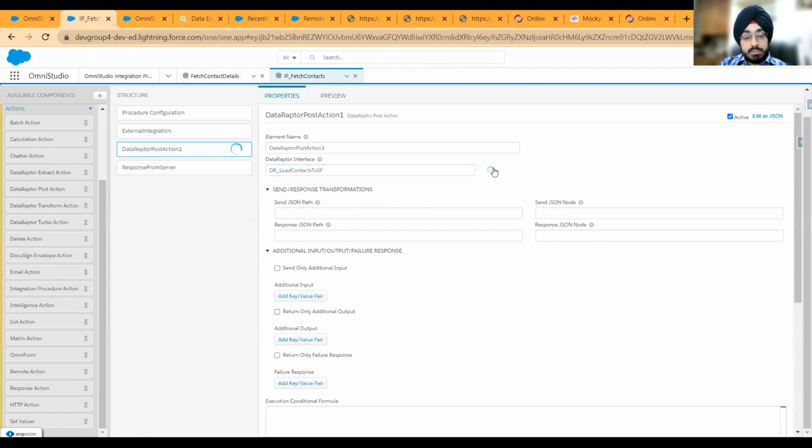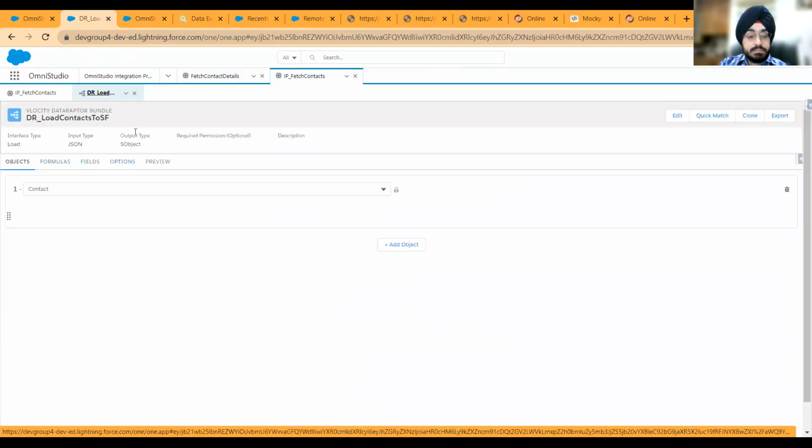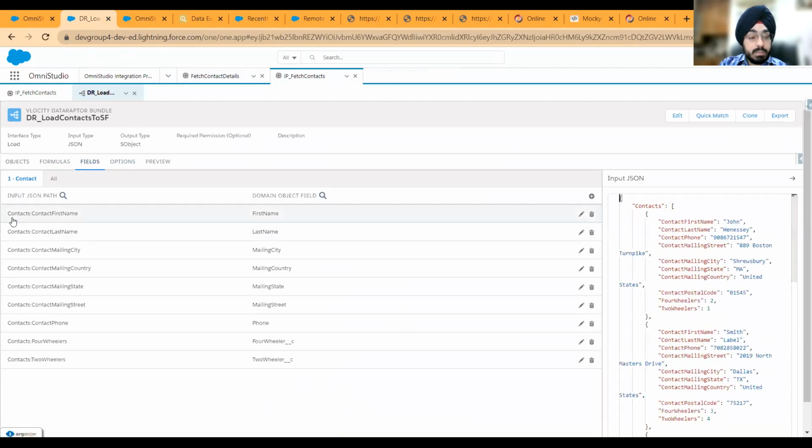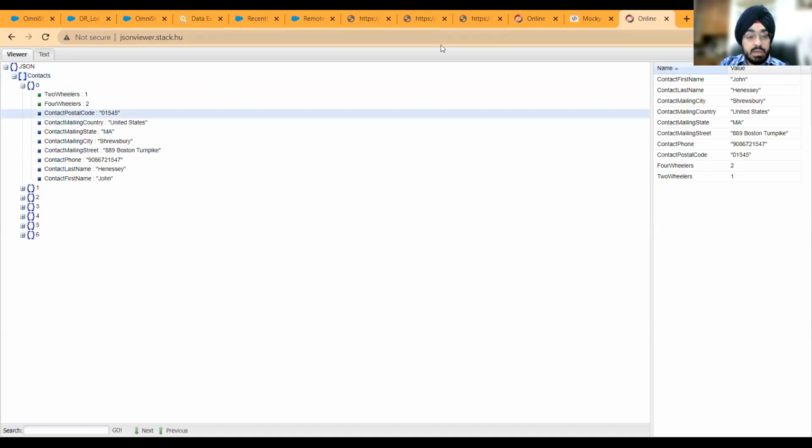So we already have a data raptor here. Let me show this to you quickly. So we are passing the whole node path. If you look at our JSON that we got from here, we had contacts, and then underneath contacts we have contact, postal code, contact, mailing, country, etc. And then two-wheelers and four-wheelers do not have a contact prefix. So if you want to reference this right here, it would look something like this.